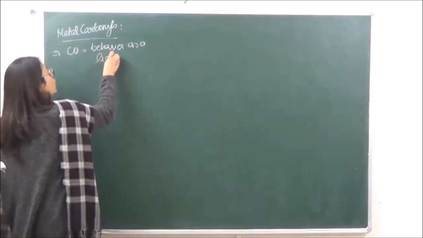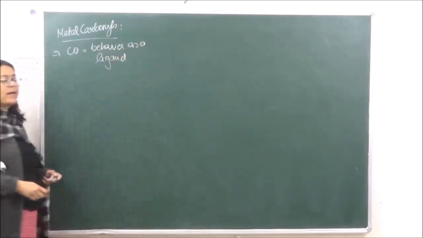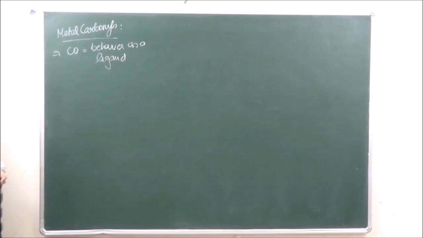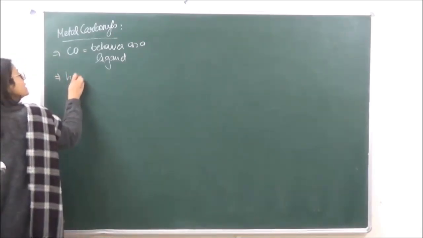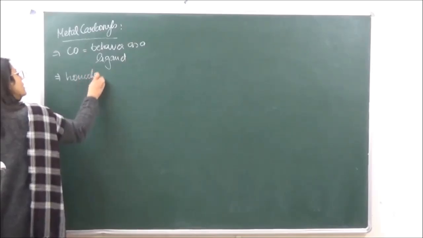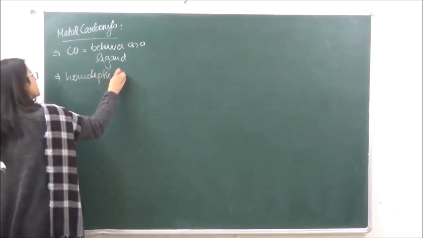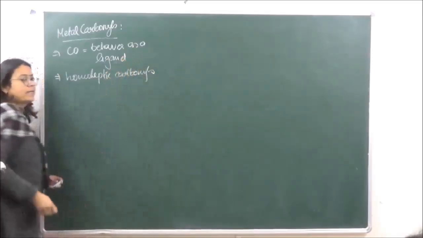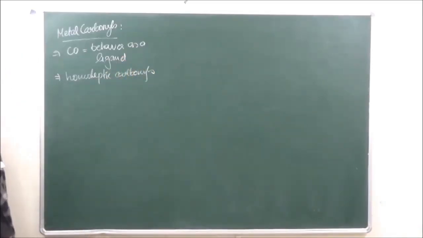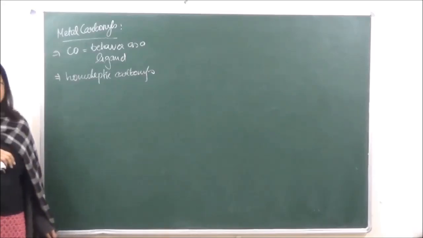These are more commonly known as carbonyl complexes, or because all the ligands are the same, they are also known as homoleptic carbonyls. ठीक है?